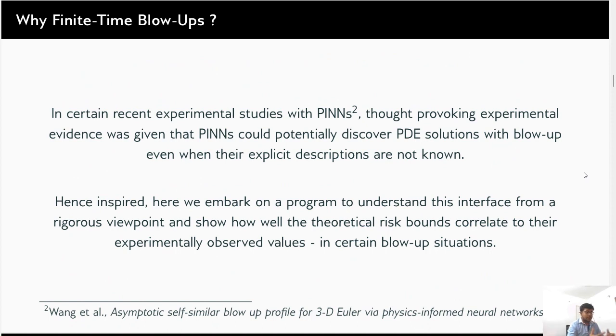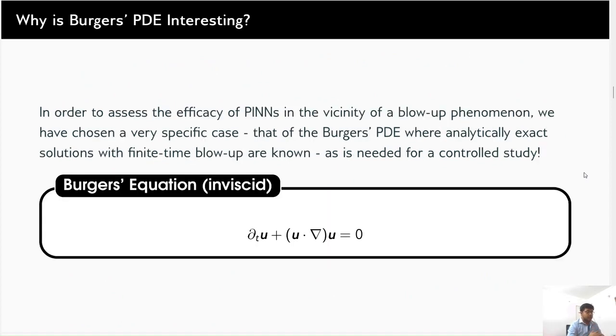Hence, inspired, we embark on a journey to understand this interface from a theoretically rigorous viewpoint and show how well the theoretical risk bounds correlate to the experimentally observed values in a certain blowup situation. In this case, we choose Burgers PDE because we know a solution that blows up in finite time and we want to perform a controlled study, hence Burgers is a simpler case.